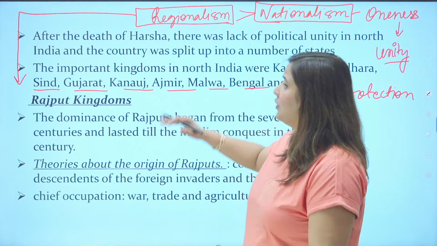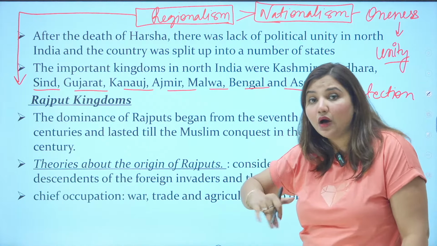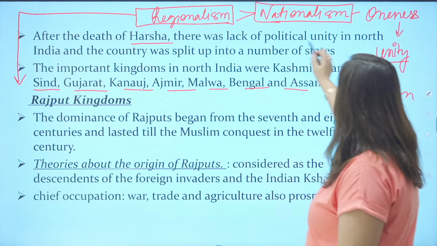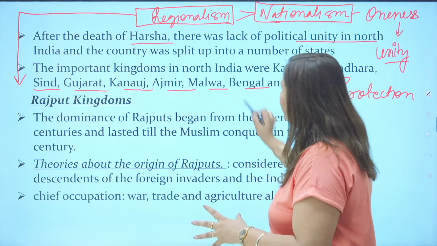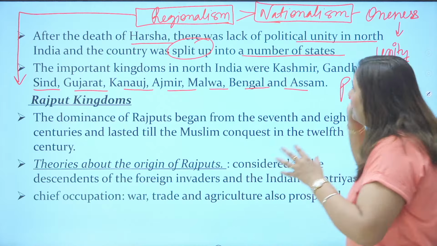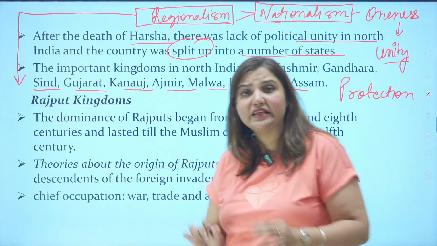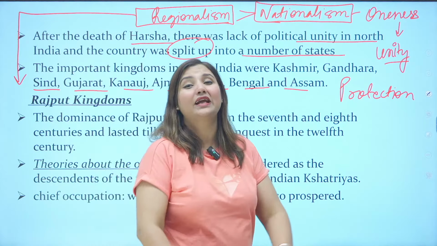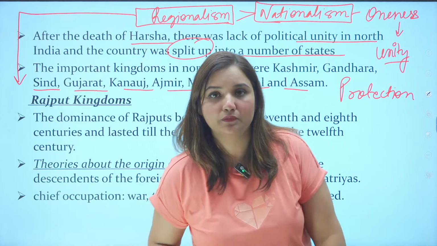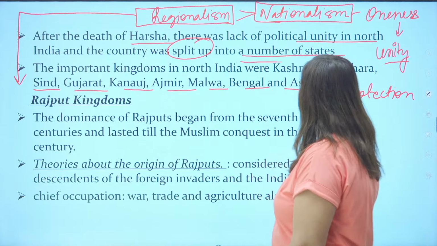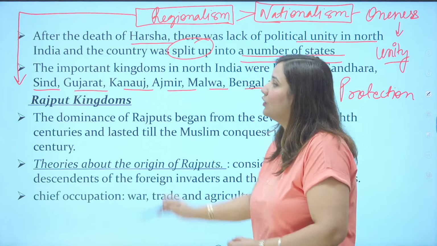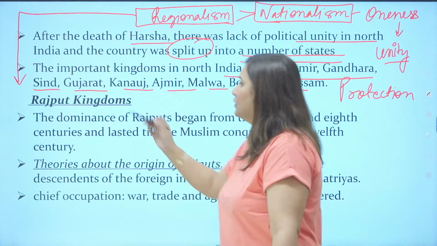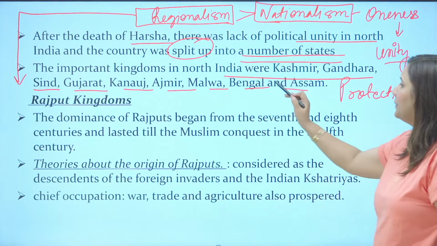So when we talk about this particular time, here is how Rajputs came. After the death of Harshavardhan, there was lack of political unity in North India and the country was split up into a number of states and every state was divided, which was a problem for us. They were not just divided, but they were also fighting with each other. And this fighting spirit was so high that the important kingdoms emerged in North India like Kashmir, Gandhar, Sindh, Gujarat, Kannauj, Ajmer, Malwa, Bengal and Assam.